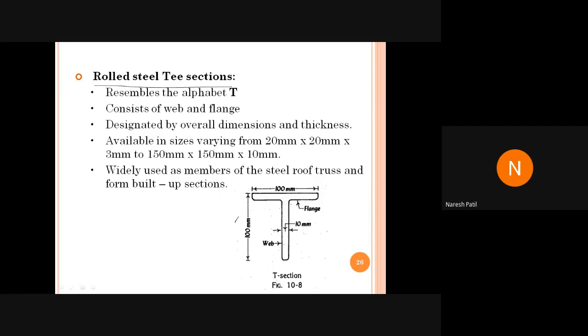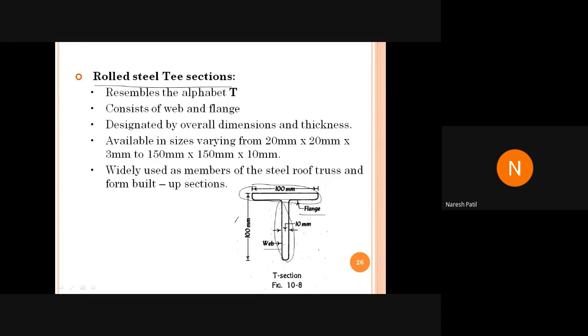Rolled steel T section. In the previous slide you saw the angle section. Now here it is the T section. So T section is again what? We have a flange and we have a web. Two elements. यहाँ पे देखो, इसको बोलते हैं फ्लैंज, इसको बोलते हैं वेब.